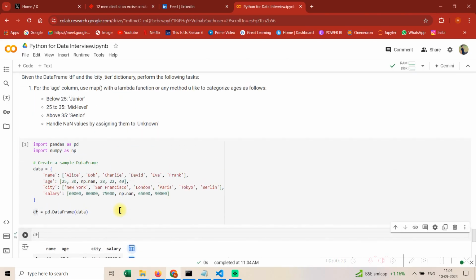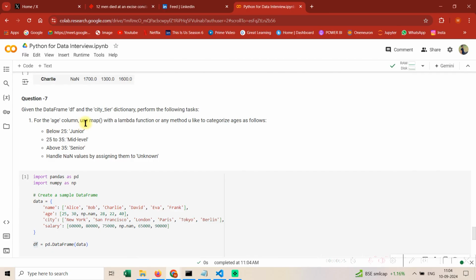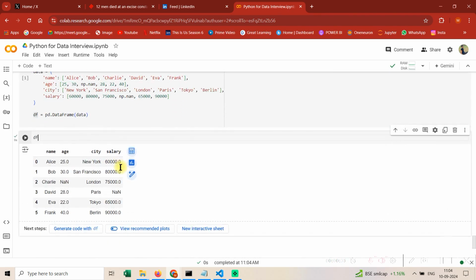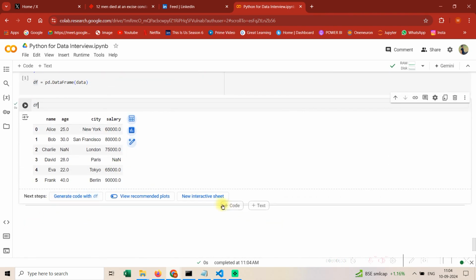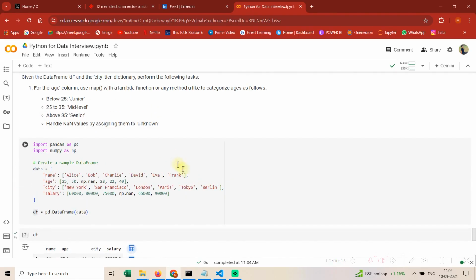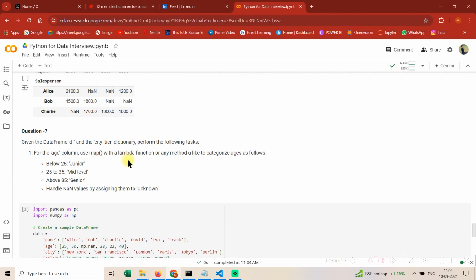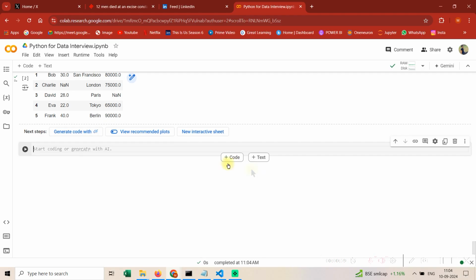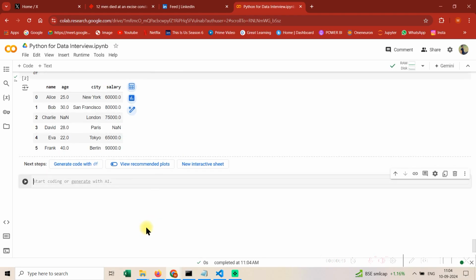Okay, now the question is, for the age column, use map with a lambda function or any method you like to categorize age as follows. So guys, we need to categorize age. First of all, it's saying that we need to use a map with a lambda or any method you like. So we'll do it by both methods. First of all, let's see how I do this.